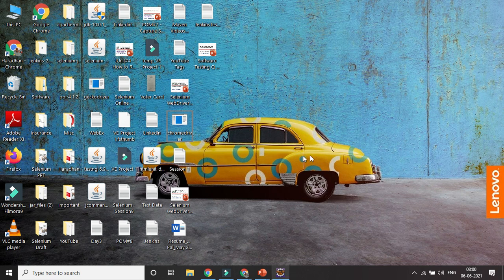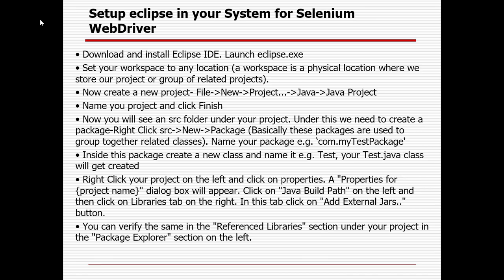Okay, it should take some time. After that, it will look like that, workspace Eclipse, right?